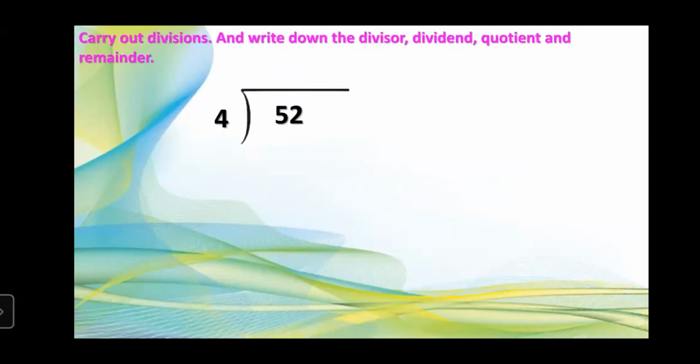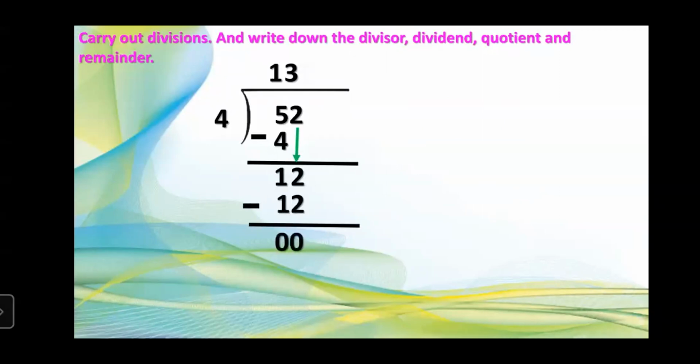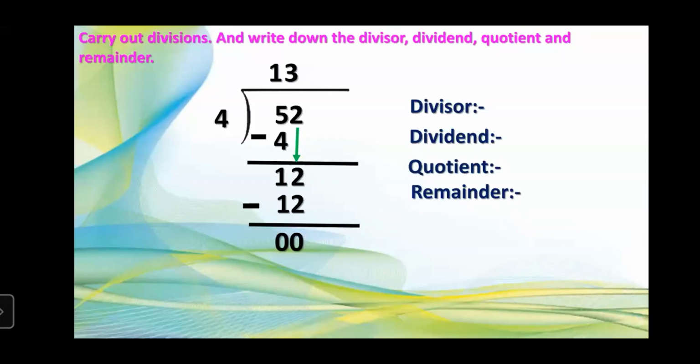So now let's go for the second one. Here we have 52 divided by 4. First of all, let's carry out the division. Okay. So be careful. 4 ones are 4. So 1 will remain. We'll take this 2 at the place. We'll get the number 12. And we all know that 4 threes are 12. So we carried out the division successfully. Now it's time to write divisor, dividend, and quotient. Which is the divisor?